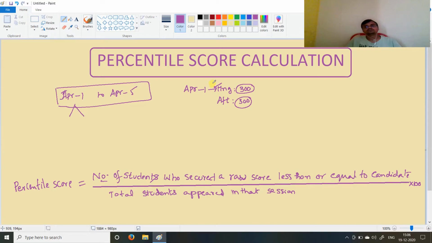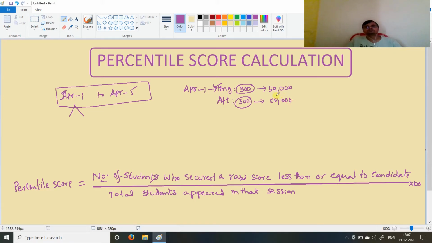Sometimes the difficulty level of the question paper may vary from slot to slot, session to session. Suppose in the morning session, all over India, around 50,000 students attended, and in the afternoon also some 50,000 students attended.